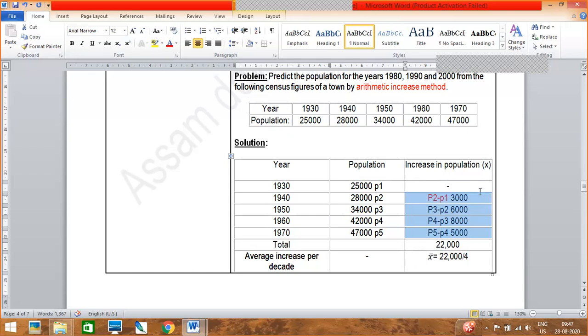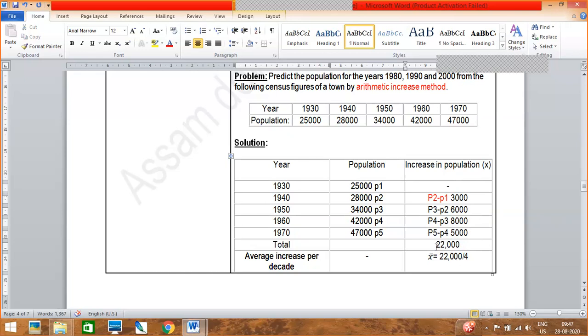Am I clear to you? Yes, ma'am. Okay, then what will be the next one? It will be 42,000 minus 34,000. You are getting 8,000. Then the last is 47,000 minus 42,000. You are getting 5,000.